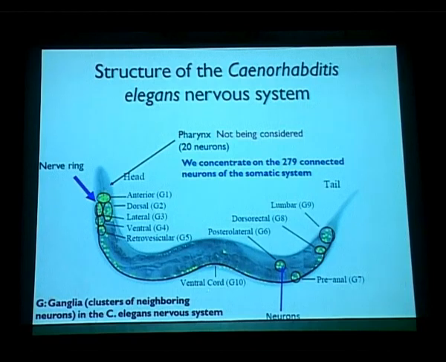So in this work, we have concentrated on the somatic nervous system. We have not considered the pharyngeal neurons. As you can see from this slide, the C. elegans has these clusters of neurons which are called ganglia.